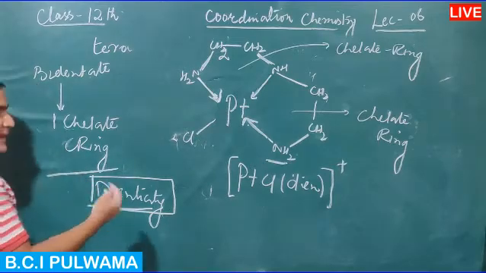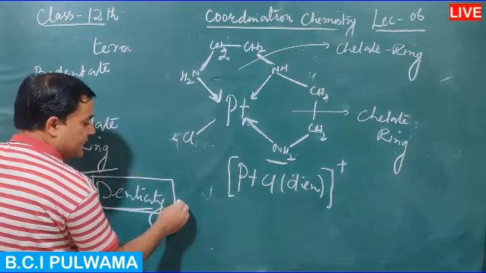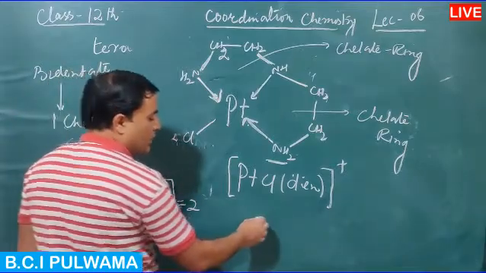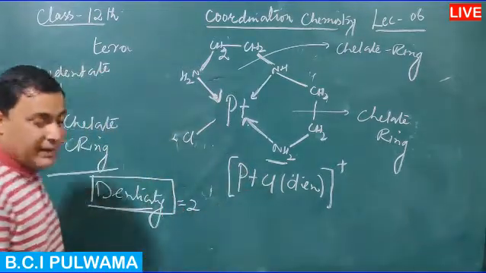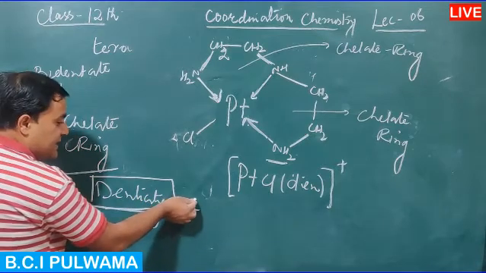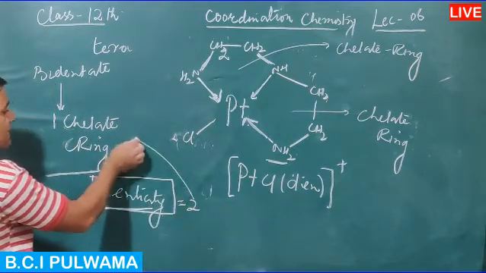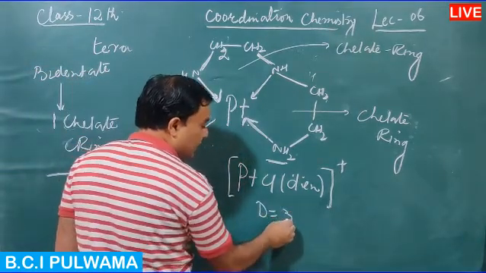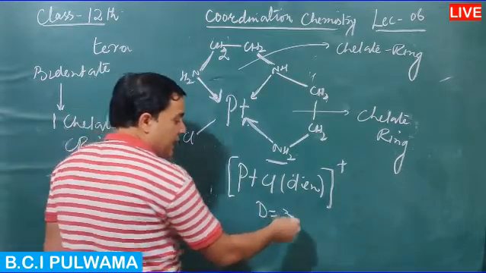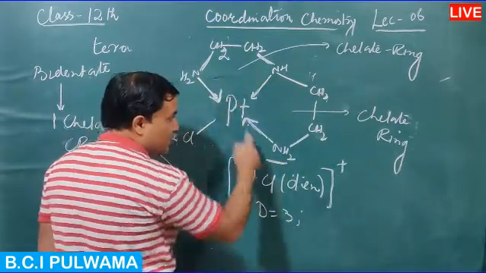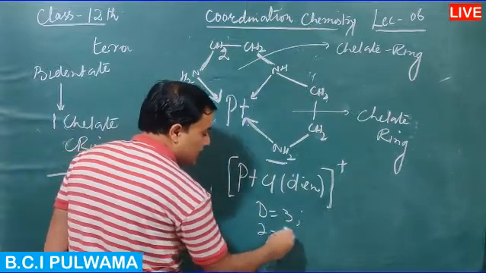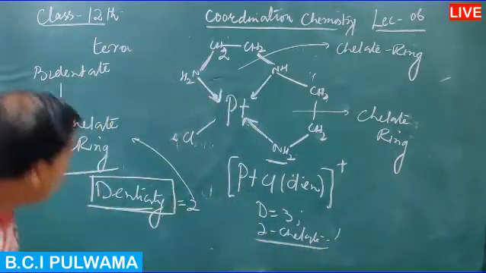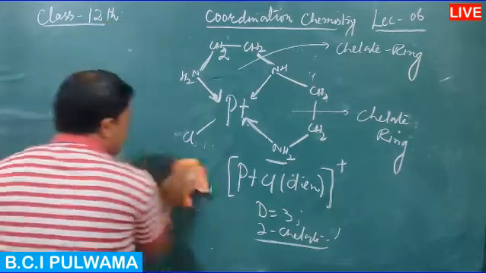For example, a bidentate ligand forms two coordinate bonds, so the denticity of a bidentate ligand is equal to 2. A tridentate ligand forms 3 coordinate bonds, so its denticity is equal to 3. Bidentate ligands have denticity equal to 2, tridentate ligands have denticity equal to 3. Coordinate bonds form with the metal, and chelation gives chelate rings.